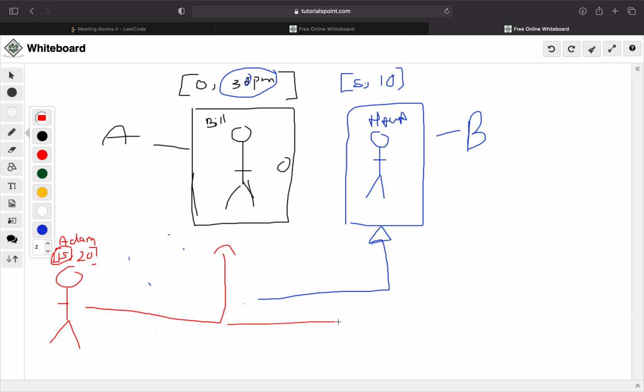So Adam now comes to my meeting room, and he's like, yo, Hawa, I need a meeting room. It starts in like 10 minutes. How does your meeting end before mine starts so that I can reuse your room, because everything will already be set up for me? Why would I find a new room? So Hawa was like, yeah, my meeting ends before yours starts.